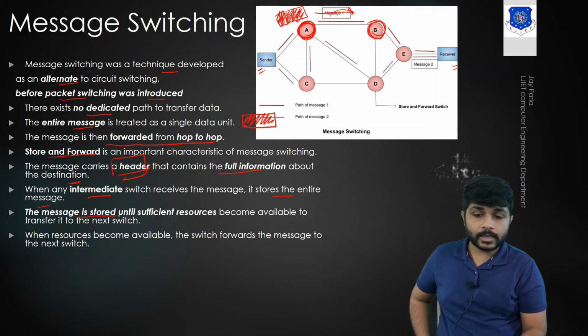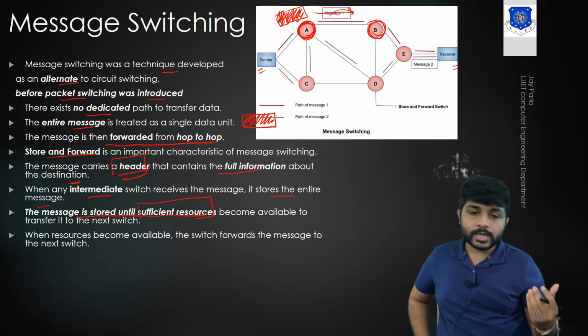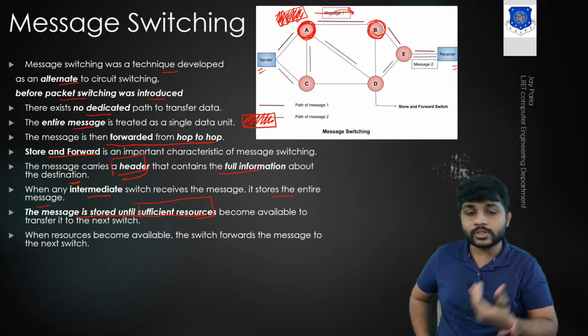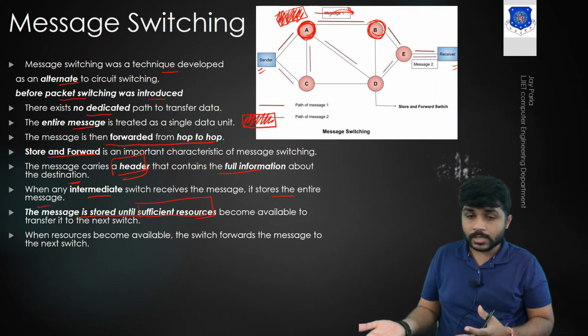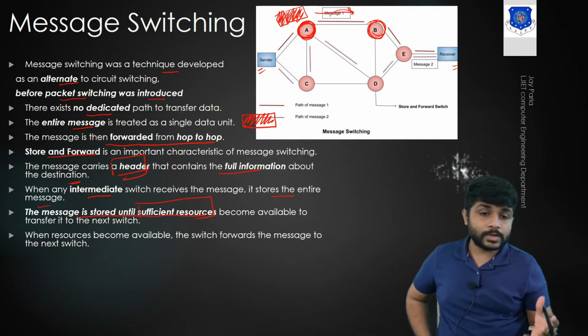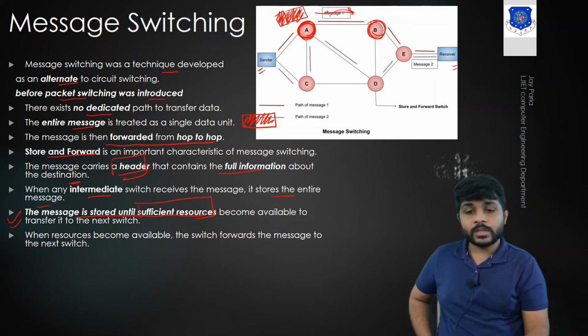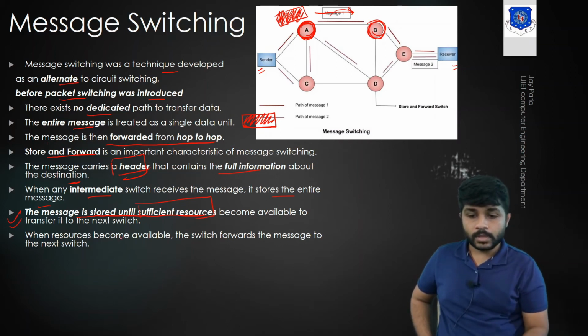Now, what is necessary in a message switch network? In a message switch network, we need sufficient resources. What if the sender is sending very large data and the switch is not able to save it? Suppose the storing capacity of the switch is very low. In that case, the switch is not able to store very large data. It means part of the data is lost. Because part of the data is lost, the data will not be forwarded to the destination because now the data gets corrupted. So there is a requirement in message switching that the switch should have large storage resource, large memory. If the resource is available, then it will forward to the next switch.